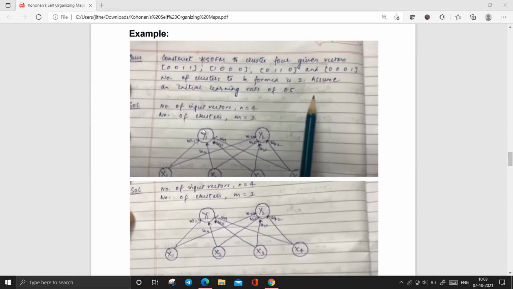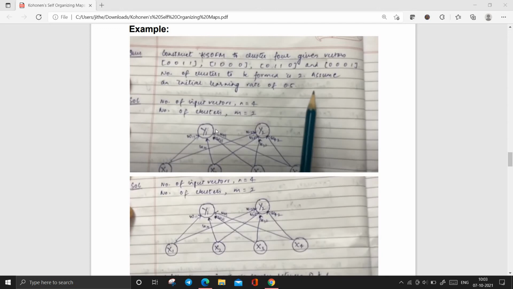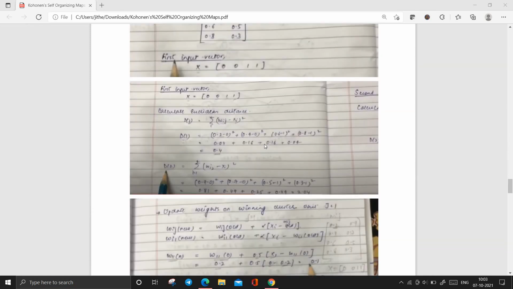That means we find the Euclidean distance between a vector and the node, that is the cluster y1. First we find the Euclidean distance between x1, x2, x3, x4 and y1, and then we find the Euclidean distance between the same vectors and the second cluster. In both clusters, which has the lesser Euclidean distance? We found 0.4, that is d1.